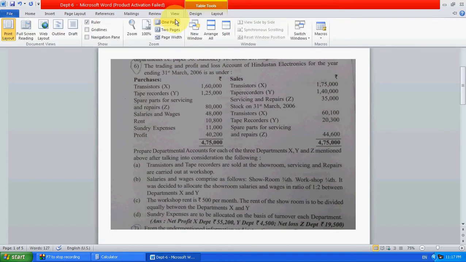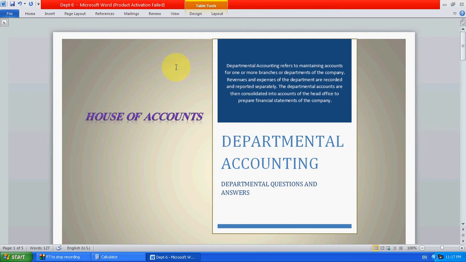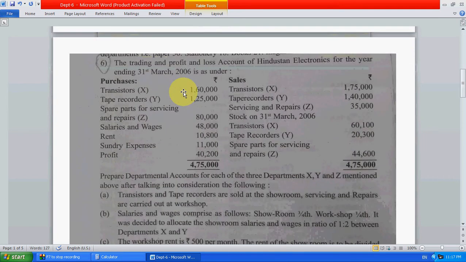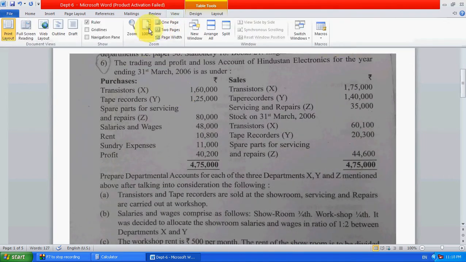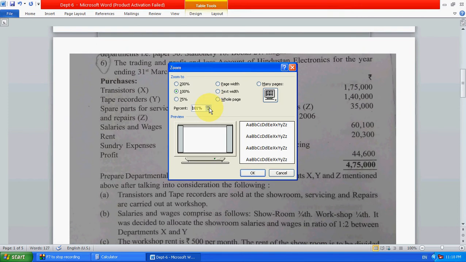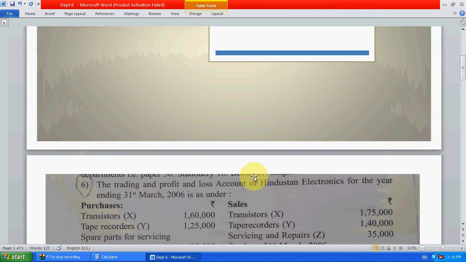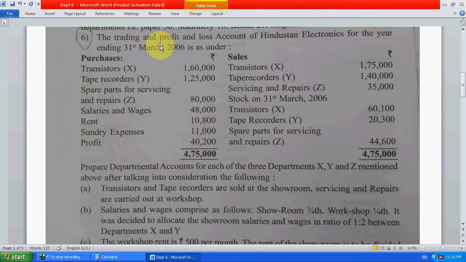Here is a question. Let's see. The trading and profit and loss accounts of Hindustan Electronics for the year ended 31st March 2006 is as under. Okay, so the trading and profit and loss accounts are mentioned here.